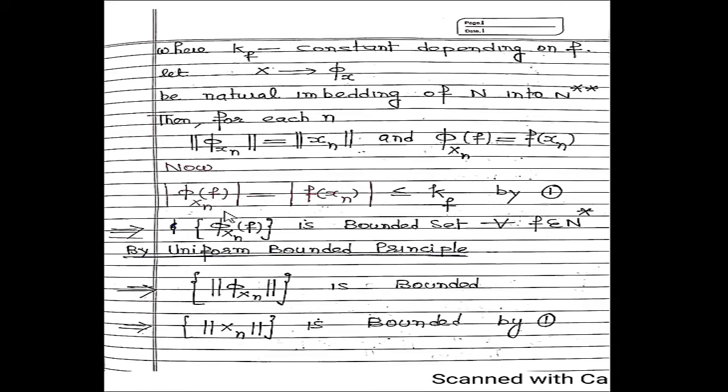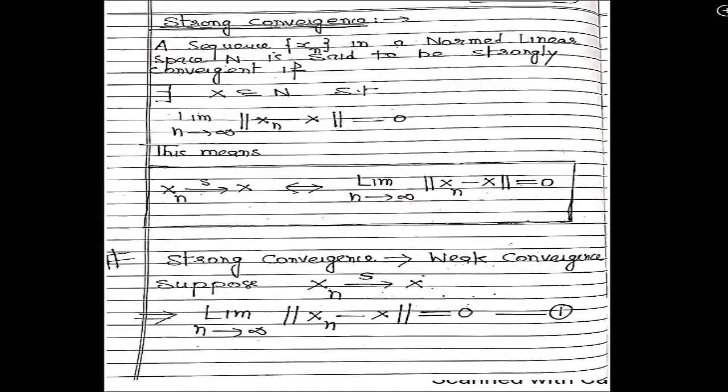Now phi xn of f, which is equal to f of xn, is less than or equal to k_f. This is by equation number 1. It means phi xn of f is a bounded set for every f belonging to N star. By the uniform boundedness principle, the norm of phi xn is also bounded. The norm of phi xn is equal to the norm of xn, so it implies the norm of xn is bounded. This is again a very important result, which contains all three parts.